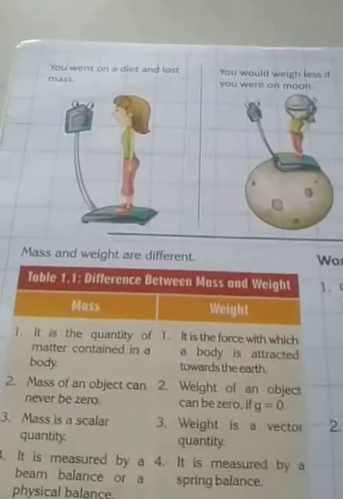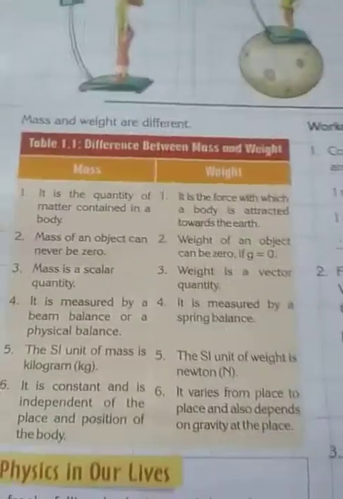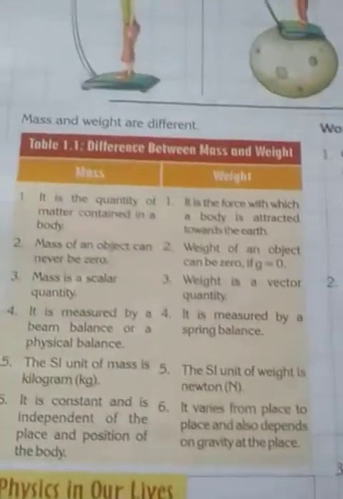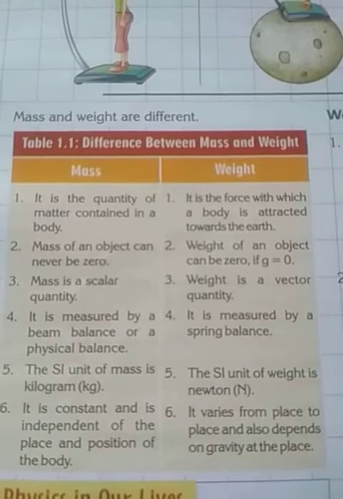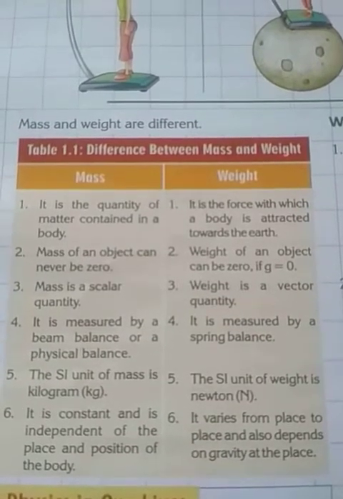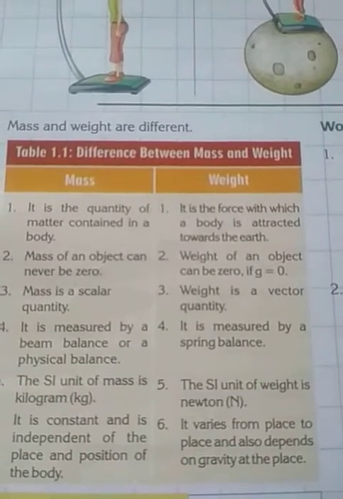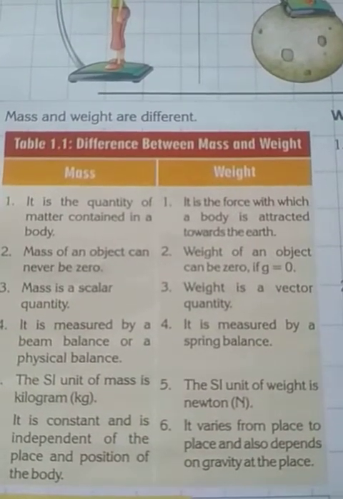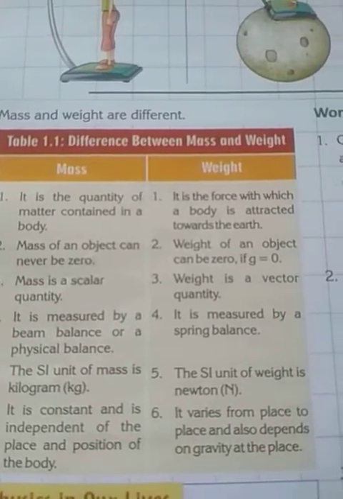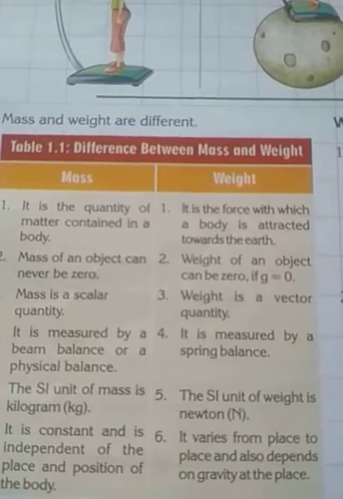Next, it is shown the difference between mass and weight, and this is a very important part of this chapter. I have already explained what is mass and what is weight. Mass means quantity of matter contained in a body. Weight means the force by which the earth is pulling the body towards its center. Mass can't be zero. Mass will never be zero. But weight can be zero at the center of the earth. I already said that. Mass is a scalar quantity.